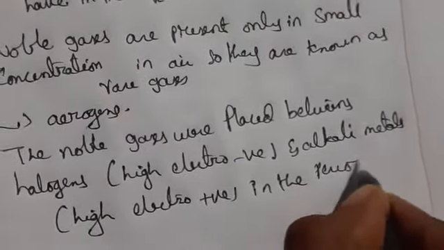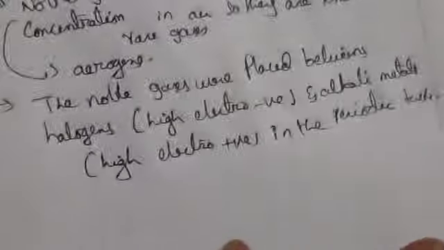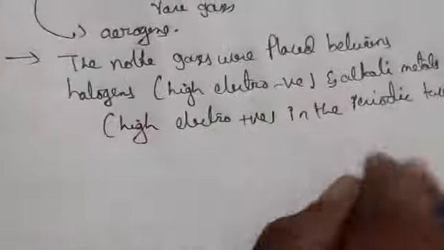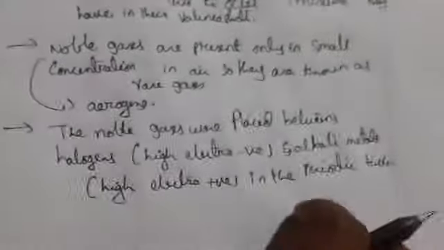So the noble gases are treated as a bridge between highly electronegative halogens and highly electropositive alkali metals. So this is the general introduction about noble gases.